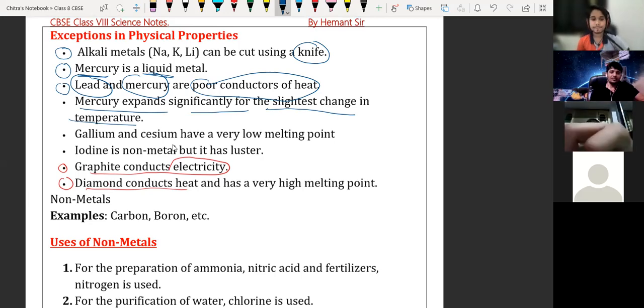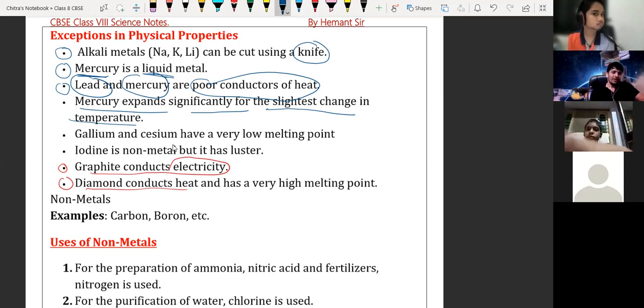Thin means, sir, a thin layer. Sir, can mercury react with any other element? Yes, see, it can react with other elements, but if it is mixed with a metal, it is not going to react, but it will mix with it to form an alloy.